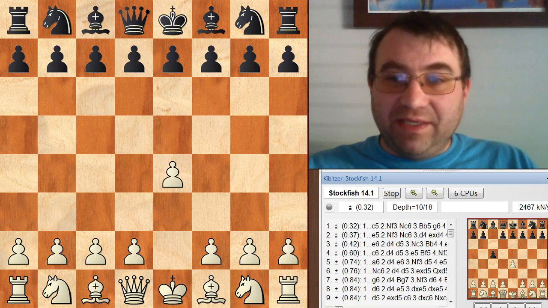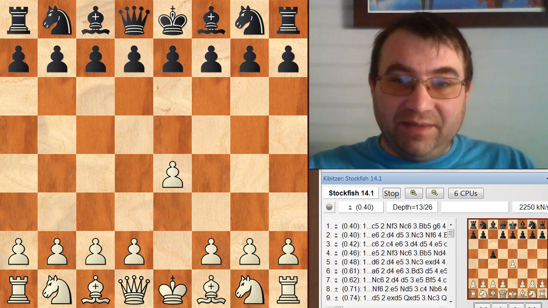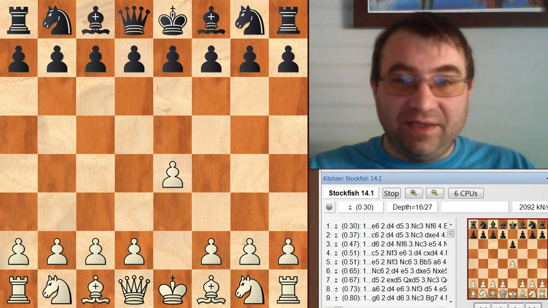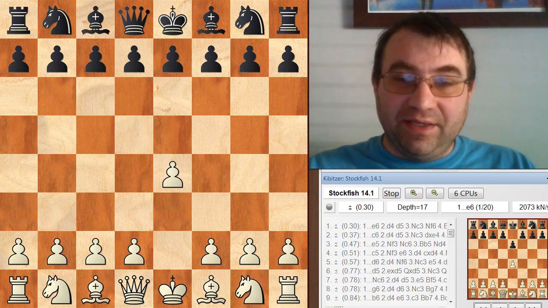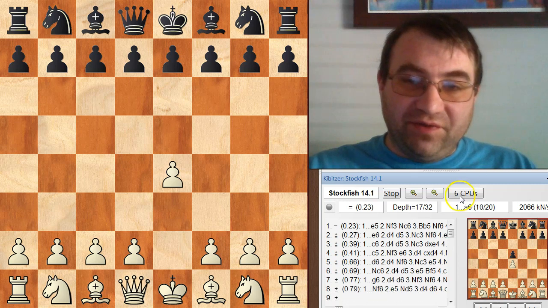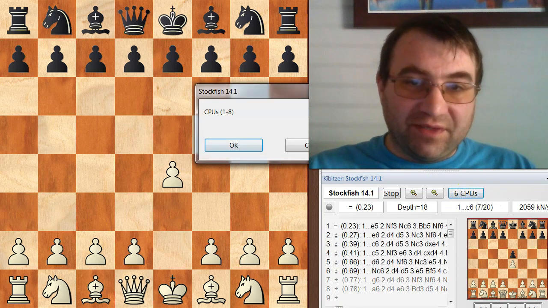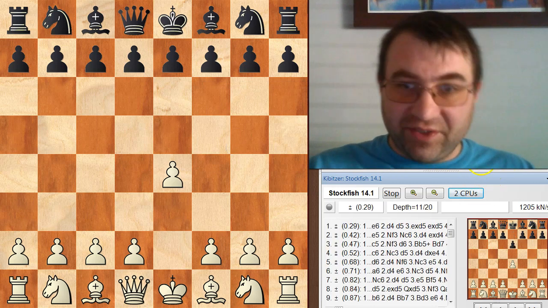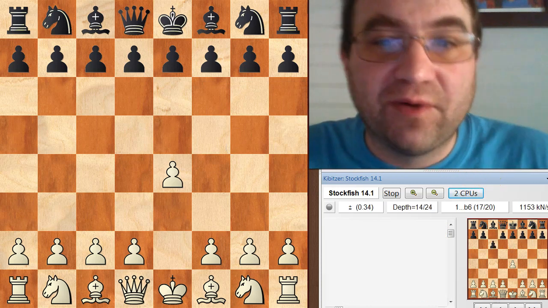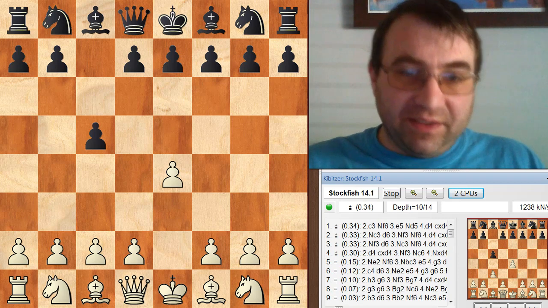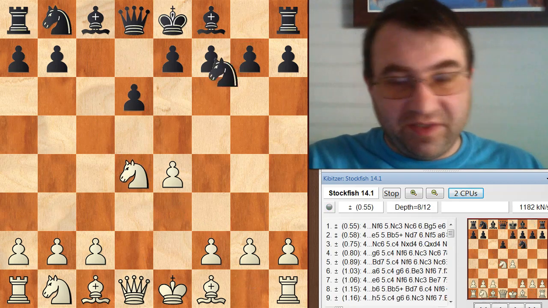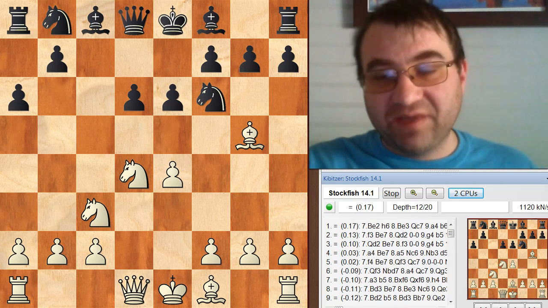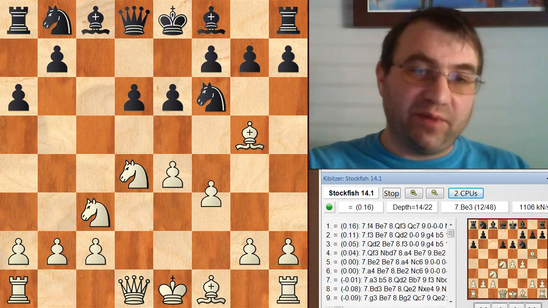Well, I'm taking this excerpt from a Mikhail Tal game. This was played between Tal and Olafsson in Zagreb in 1959. I'm actually going to reduce the number of CPUs here just so I don't get any freezing issues, but we're basically just looking for close correlation, so we don't need to be running these engines full bore anyway. So if we take a look at this game, we have a Sicilian defense, and the Sicilian defense, especially the open Sicilian, is something that's very well known to get very complex very quickly.